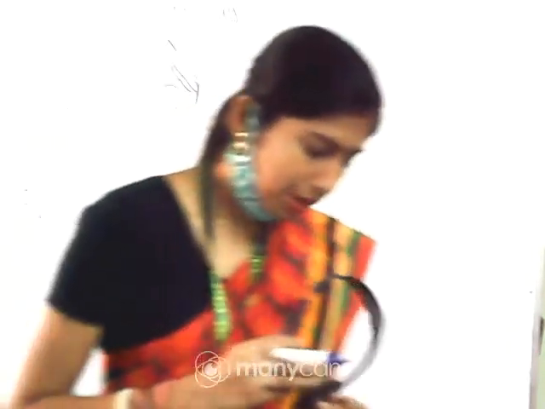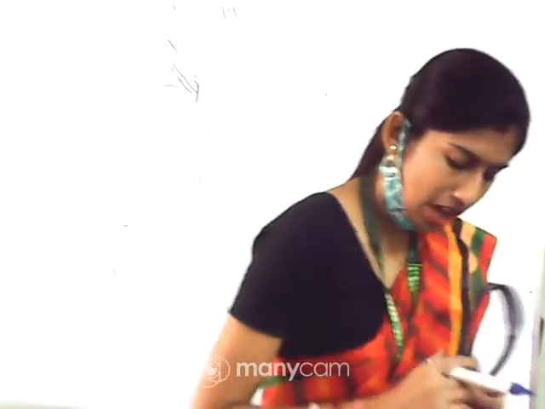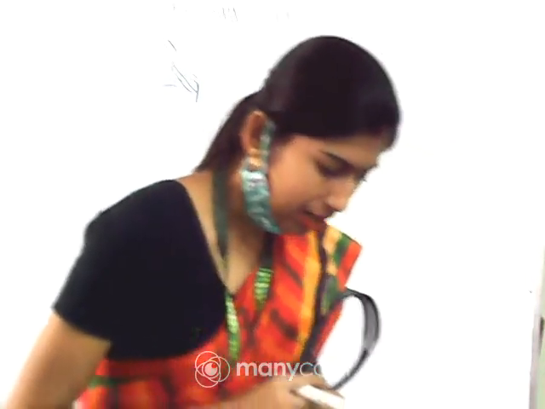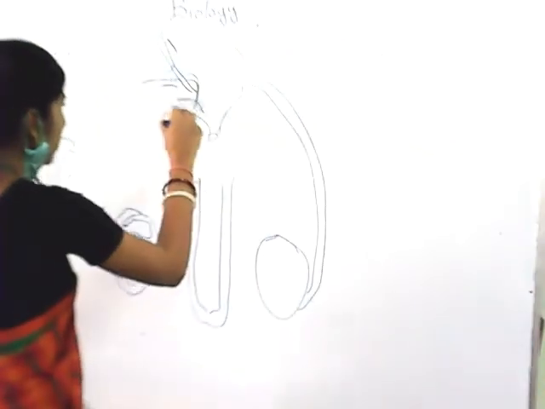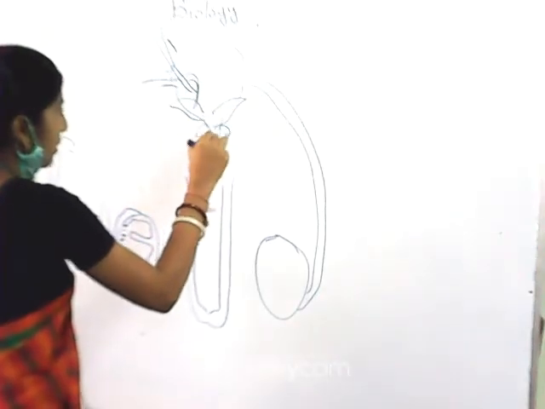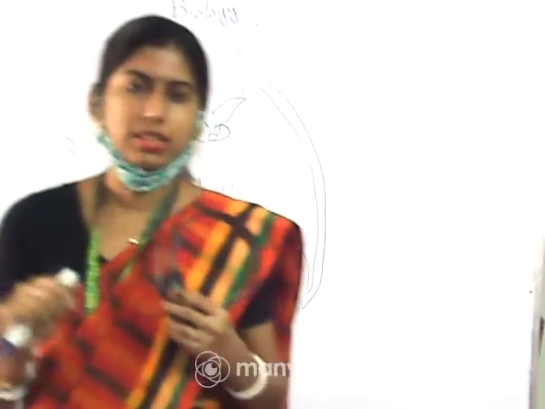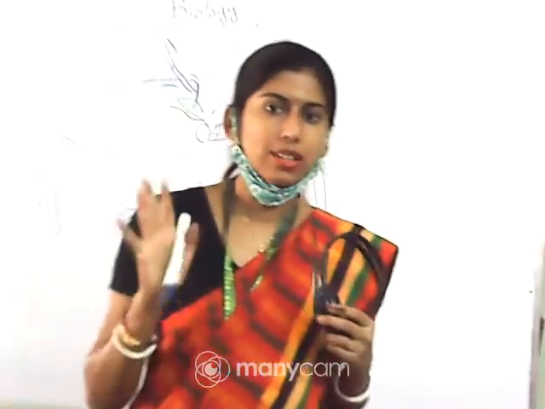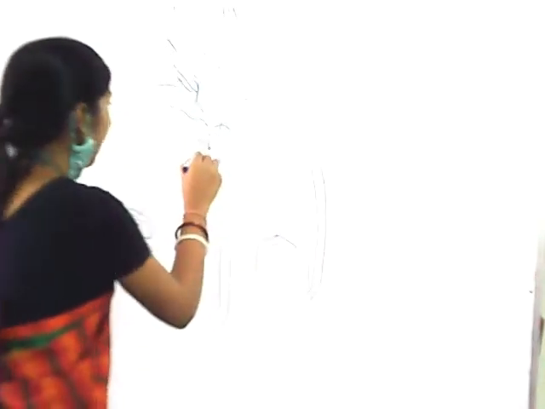Okay, so now come to the next part. After this vas deferens part, it will receive a duct from the seminal vesicle, and it will open into the urethra as an ejaculatory duct. So here you will get some leaf-size glands, and after that two small ball-like structure glands. These are considered as seminal vesicles, prostate gland, and at the end bulbourethral gland. The leaf-like structure is considered as seminal vesicle.